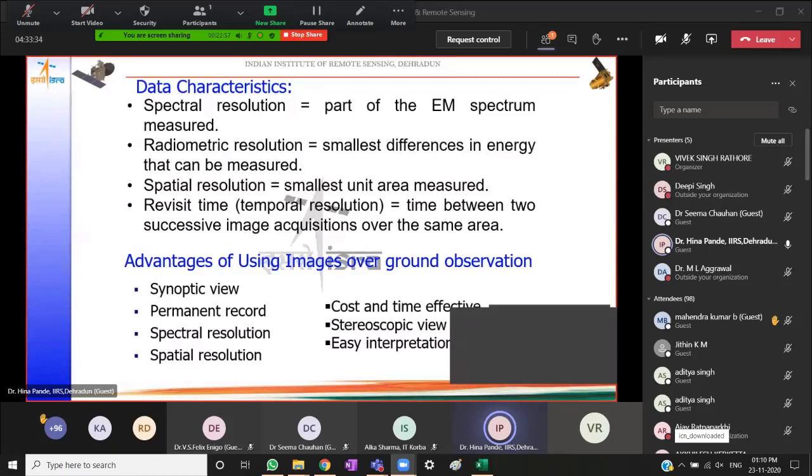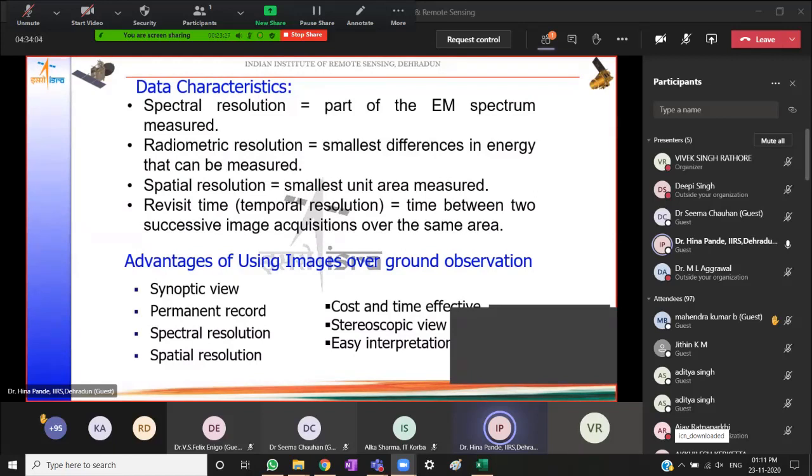So suppose I have an image at 500 meter spatial resolution, 100 meter spatial resolution, and 10 meter spatial resolution. The 10 meter spatial resolution will be the finest, the better spatial resolution, and the 500 meter one will be the coarser resolution.